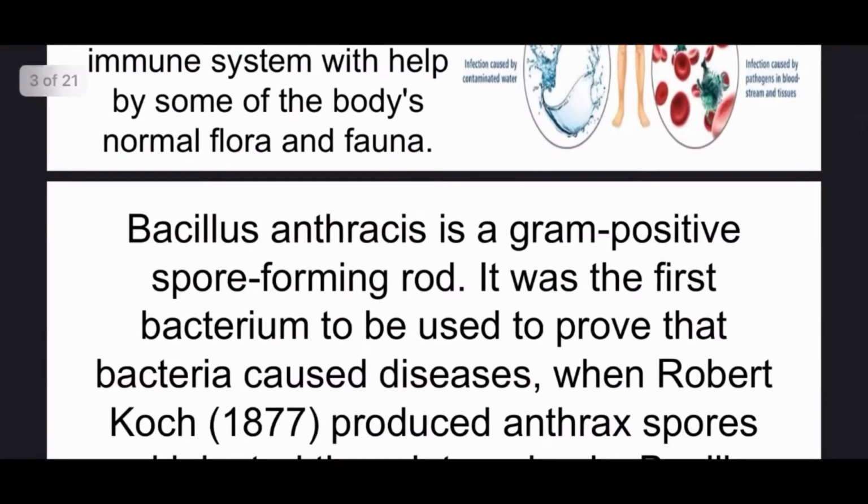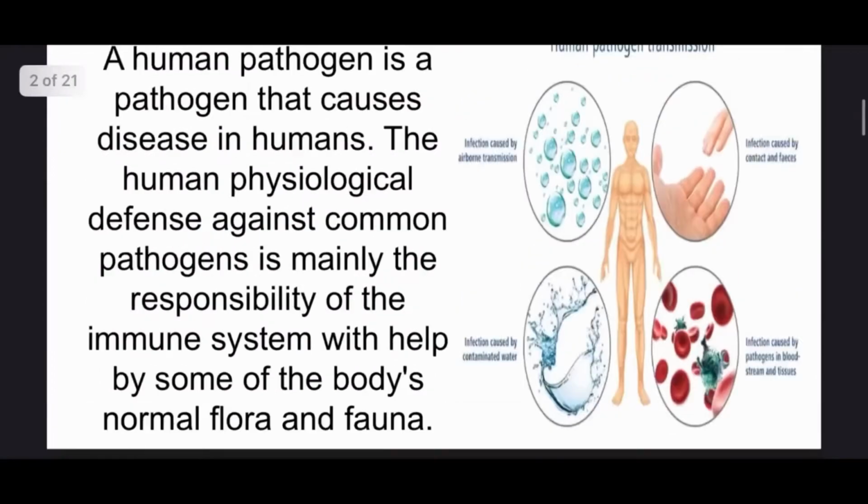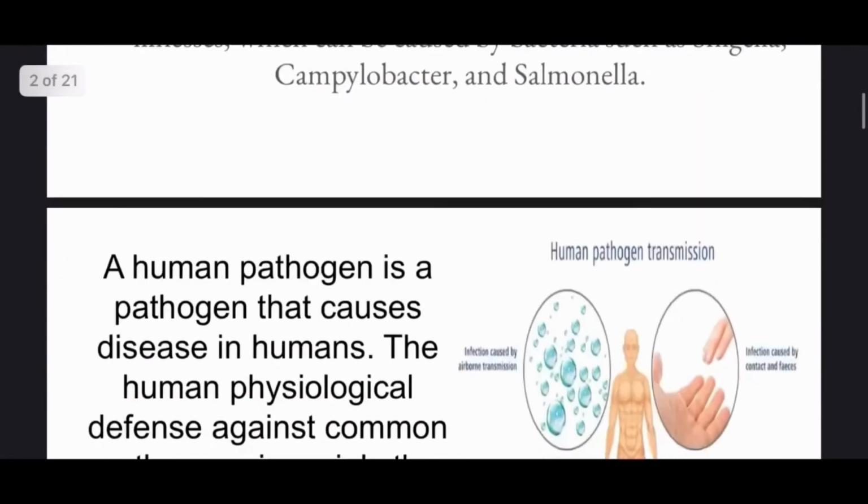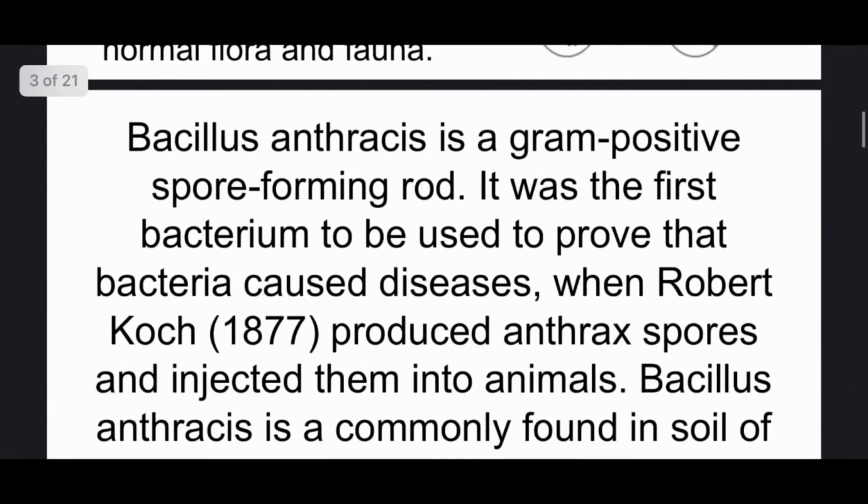Bacillus anthracis. Okay, so today we are discussing Bacillus anthracis. This is a pathogenic bacteria. So what is Bacillus anthracis? Bacillus anthracis is a gram positive spore forming rod.